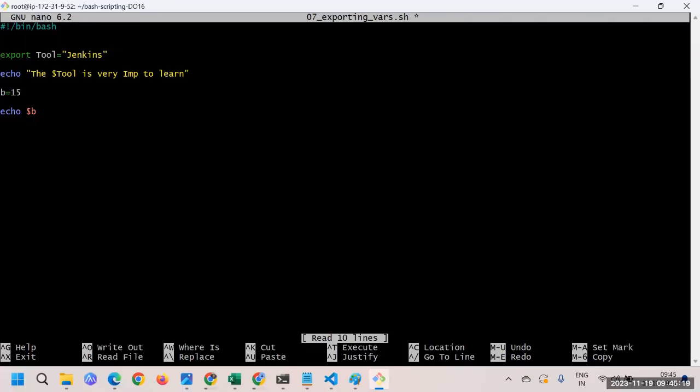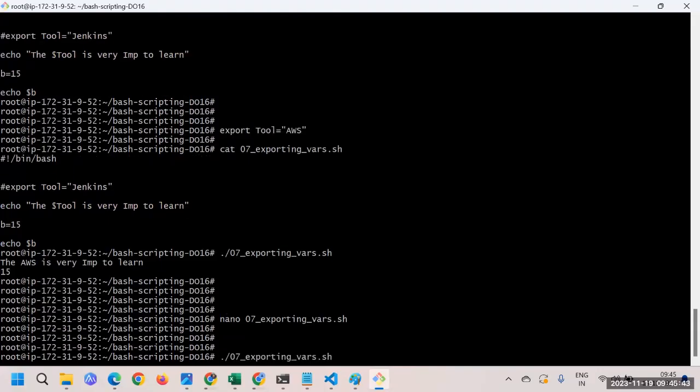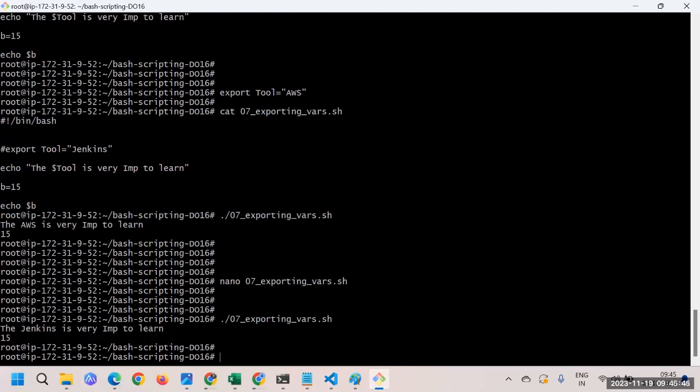Now I'll modify that script again, and this time we are declaring the variable inside the script. Here you can see that we have declared this variable at two points. One is inside the script, where I have said export tool is equal to Jenkins, and from outside I have said export tool is equal to AWS. Let's see which one will win. I'll run the script one more time, and you can see that the variable inside is overwritten.